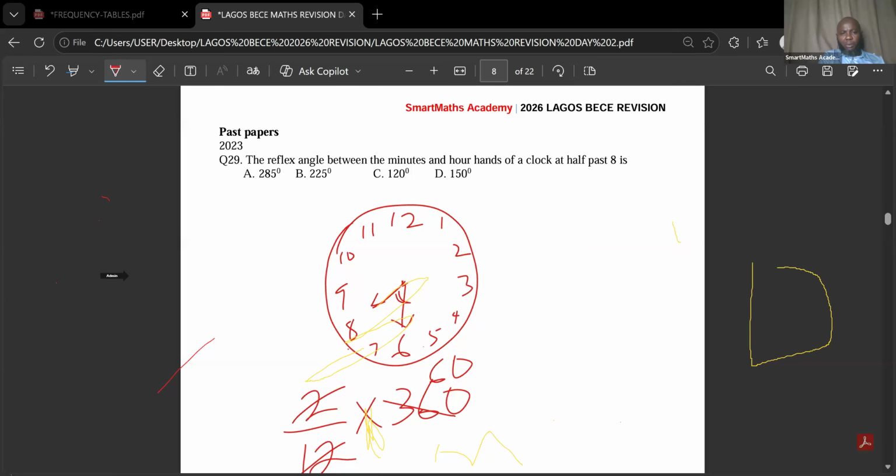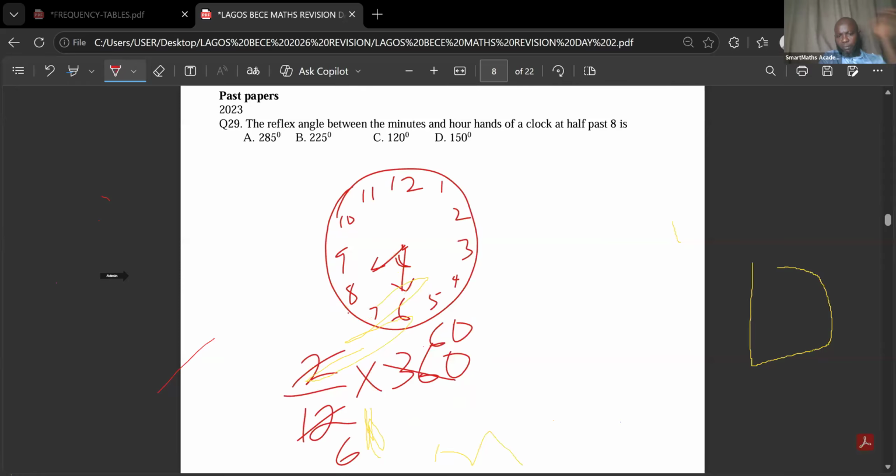The question asks for the reflex angle between the minute and the hour hands of the clock at 8:30. 60.